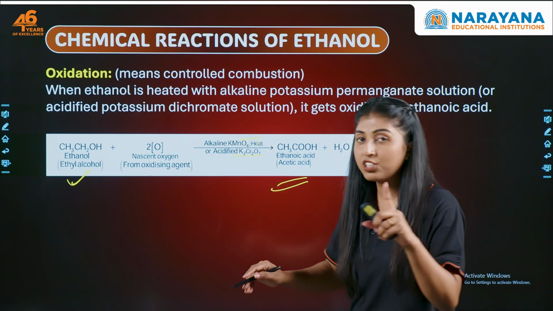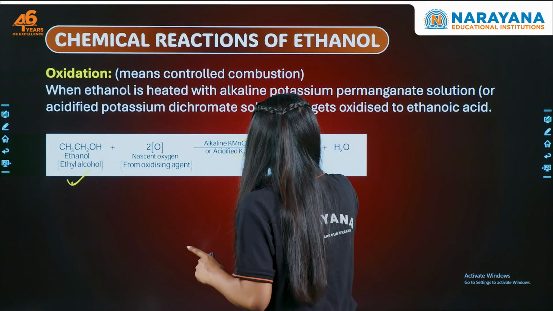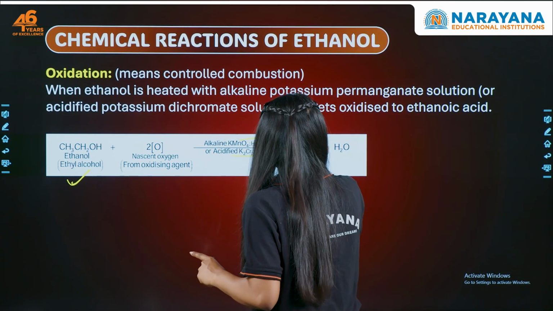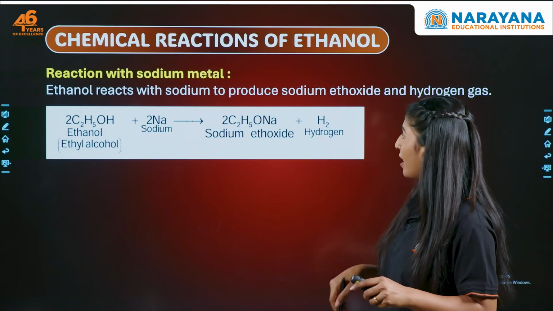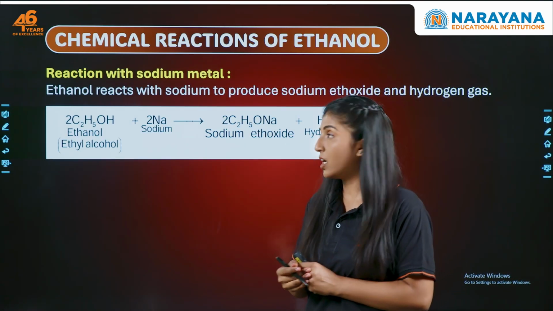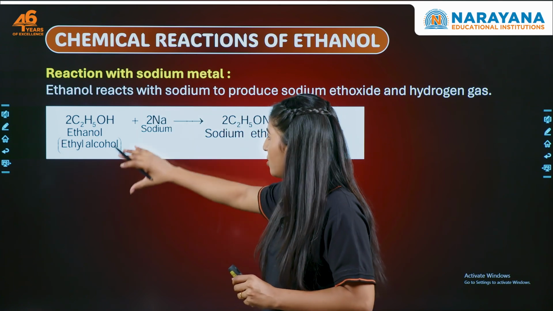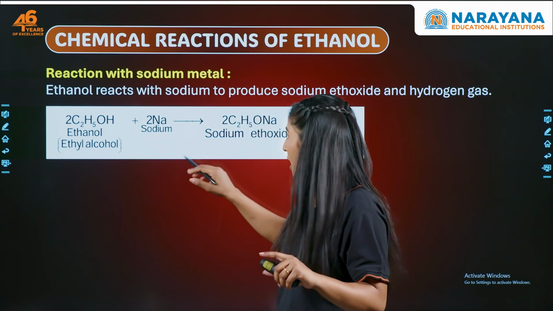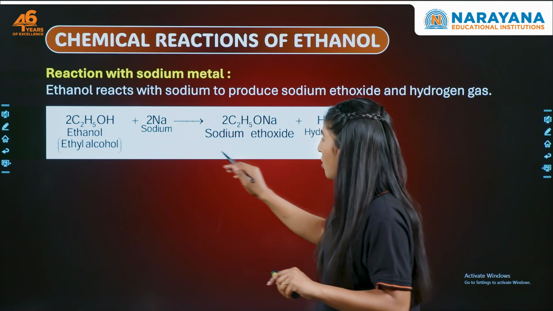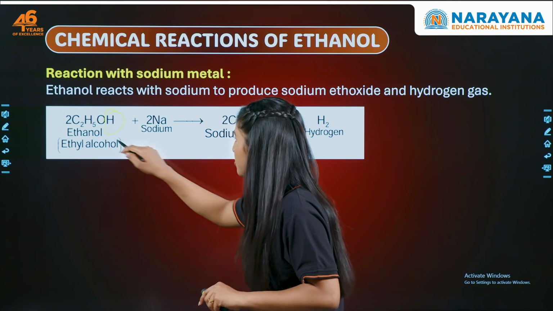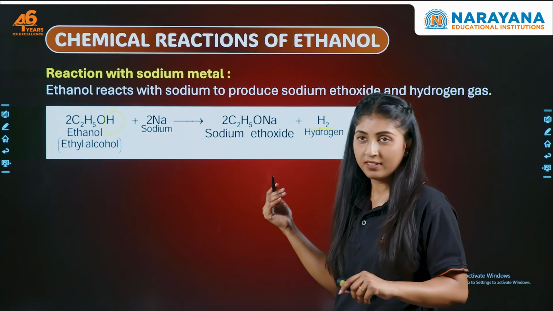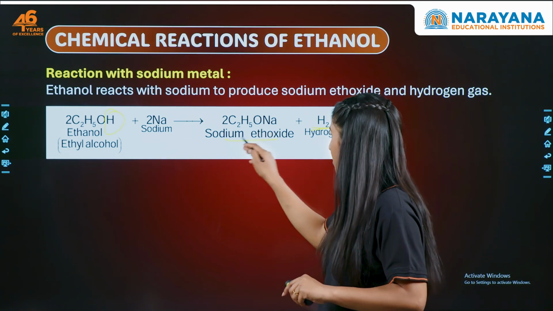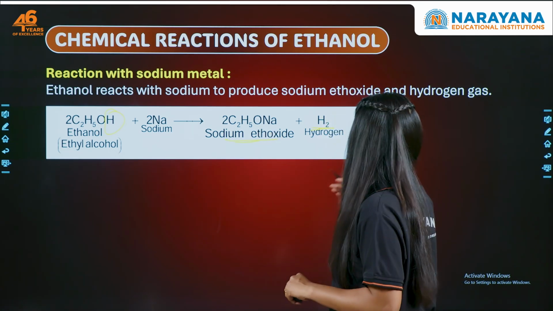So this is actually a method of preparation of what? Ethanoic acid, right? Now, reaction with sodium metal. This ethanol has an OH group. It reacts with sodium: the hydrogen is removed, the sodium takes its place, and hydrogen gas is liberated, right? So we get a salt called sodium ethoxide.